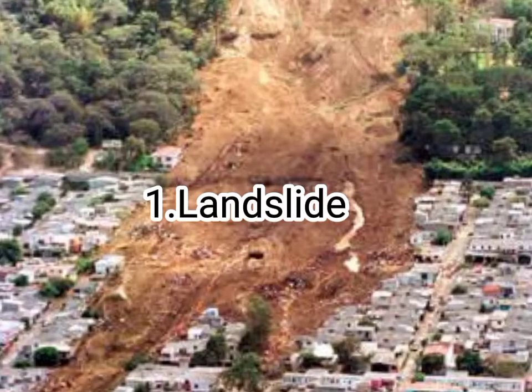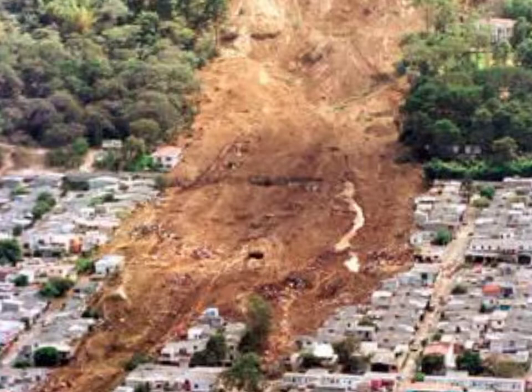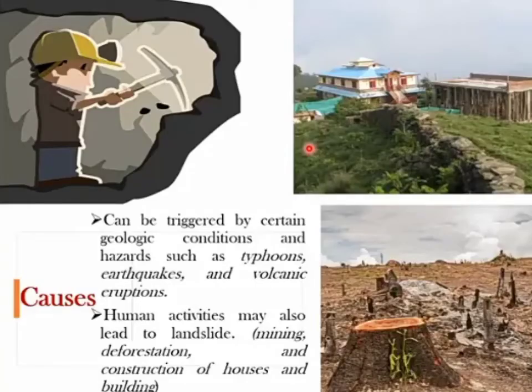Number 1 is the landslide. It is a sliding down of mass of earth or rock from a mountain. So landslide happens when a layer of earth or rock separates from the layer below. Landslide can be triggered by certain geological conditions and hazards such as typhoons, earthquakes, and volcanic eruptions. Human activities may also lead to landslide, like mining, deforestation, and construction of houses and buildings.